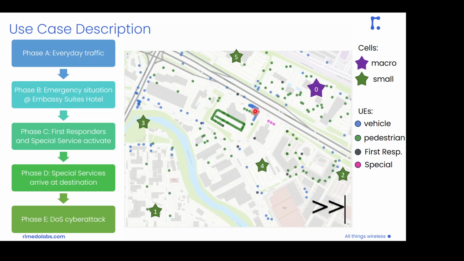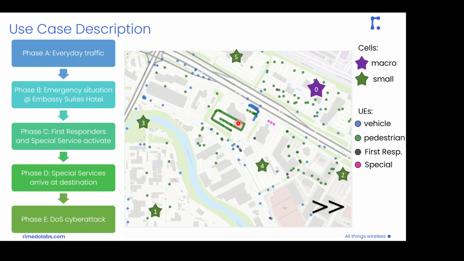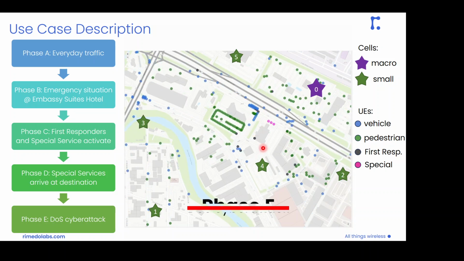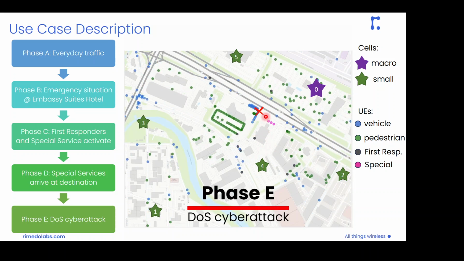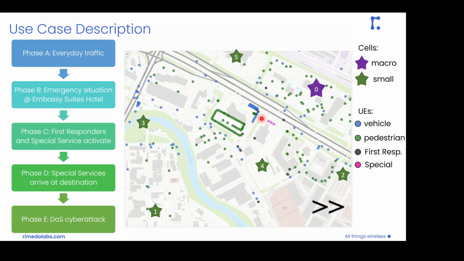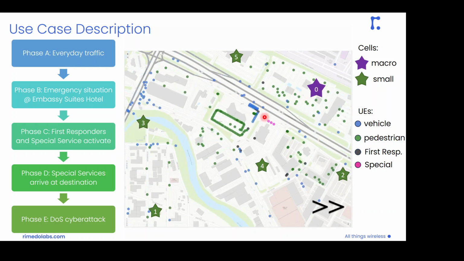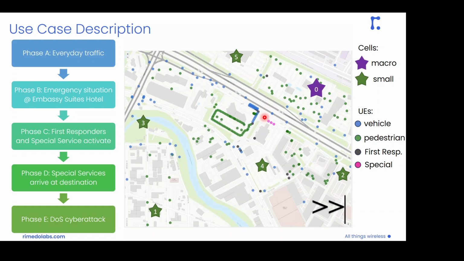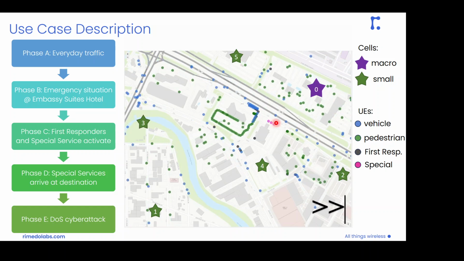And to add more challenge to that, actually we'll move to phase E, where we have this denial of service cyber attack by one of the first responders, which turns out to be an undercover villain and tries to disrupt our proper network operation.